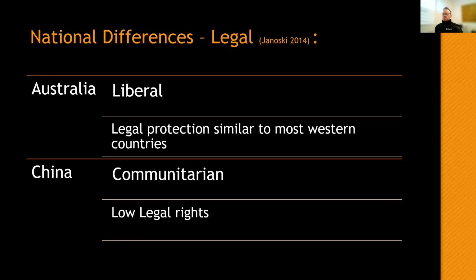The legal differences between Australia and China, starting with Australia: liberal. The legal protection for individuals is similar to most Western countries and is very strong. However, China is communitarian, where individuals have lower legal rights than individuals in Western nations like Australia.